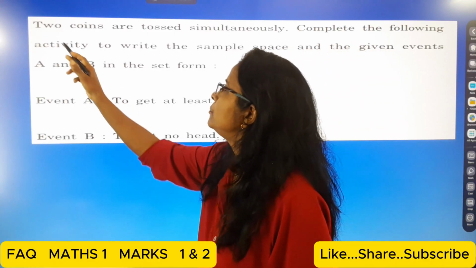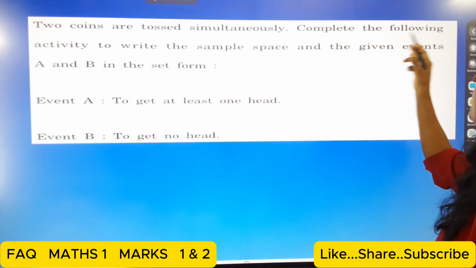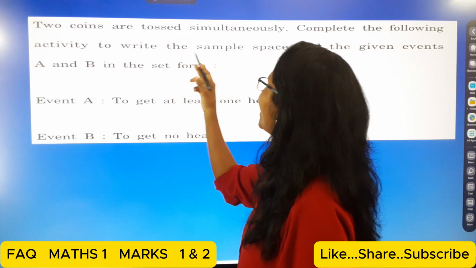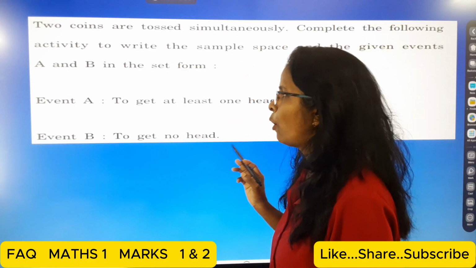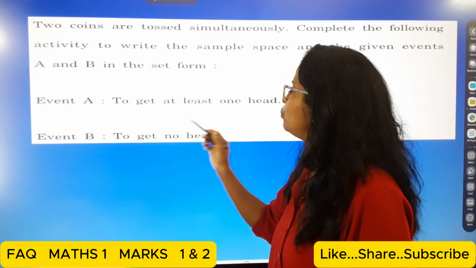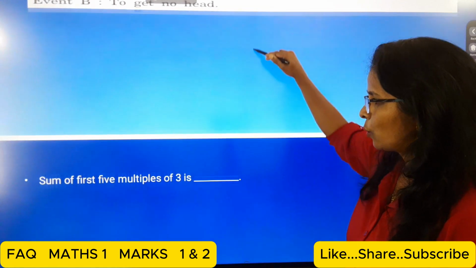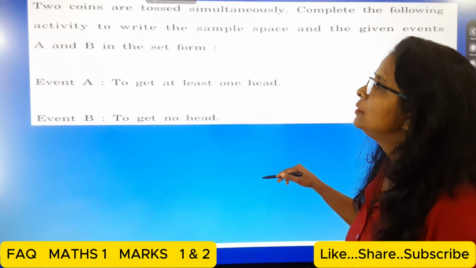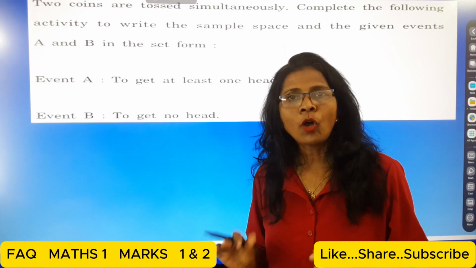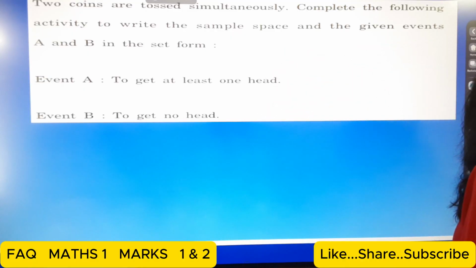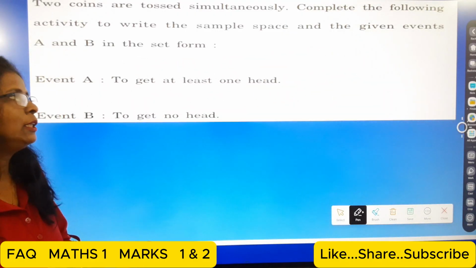Now here, 2 coins are tossed simultaneously. Complete the following activity to write the sample space and the given events A and B in the set form. Event A: to get at least one head. Event B: to get no head. So students, this is the activity, but I do not mention the activity here. We solve it ourselves, without the activity, as an activity-based question.